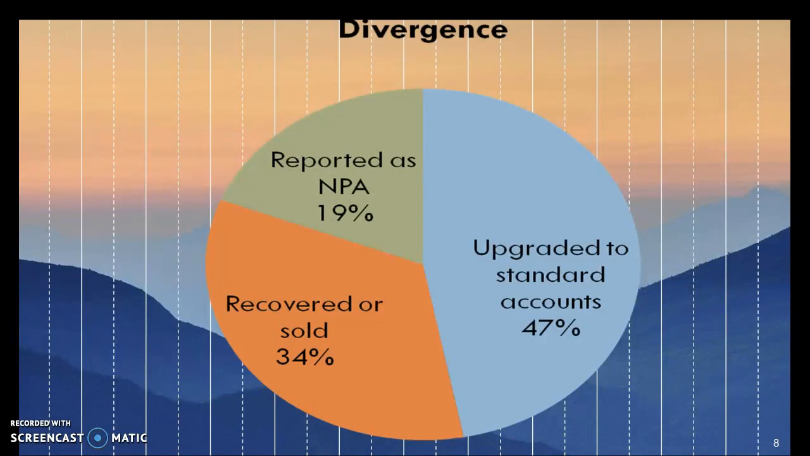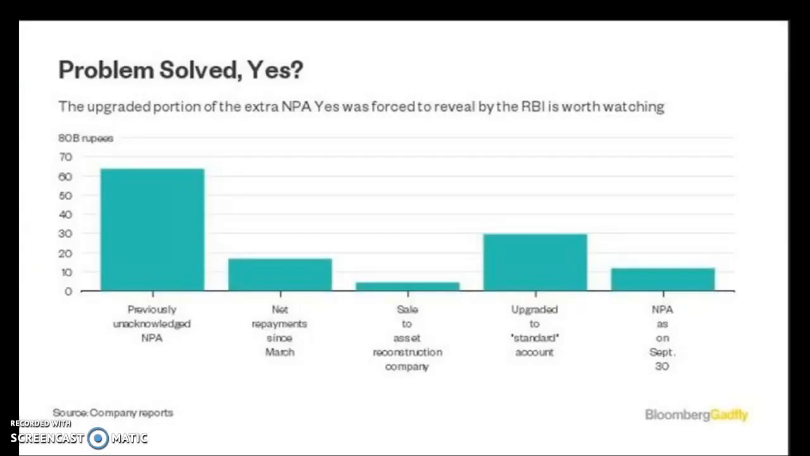So the divergence breakdown gives a better understanding: reported as NPA 90%, 19%, upgraded to standard account 47%, and repaid or sold 34%. Problem solved? Yes, the upgraded portion of the extra NPAs was forced to be revealed by the RBI, which is worth watching.